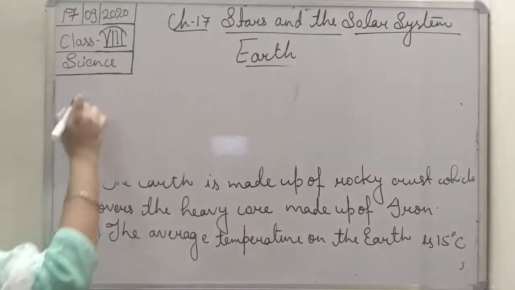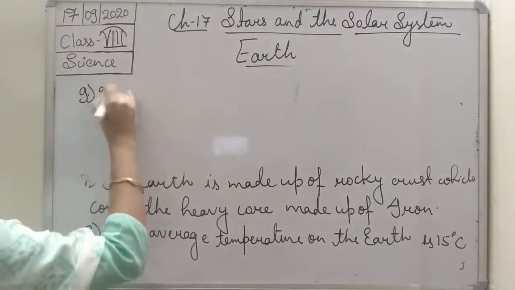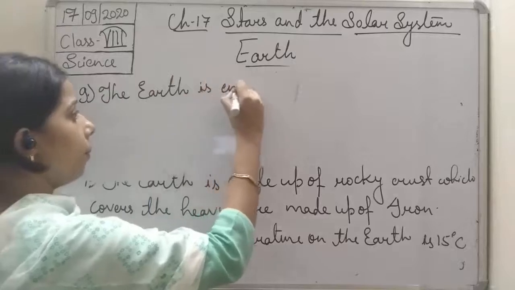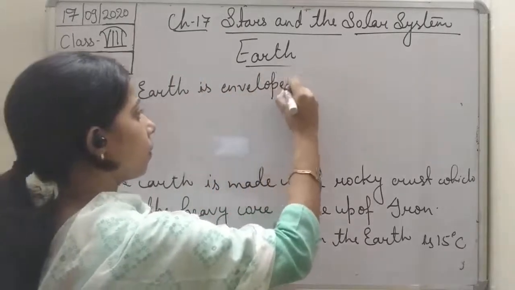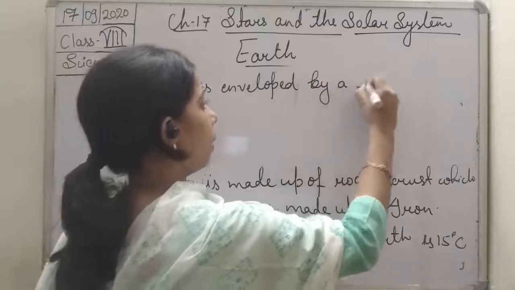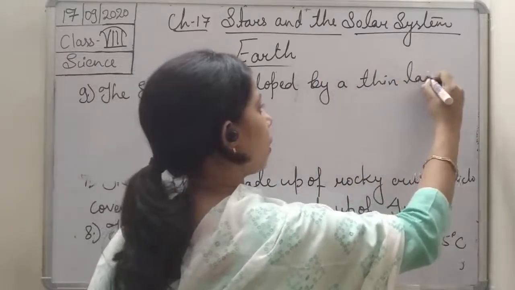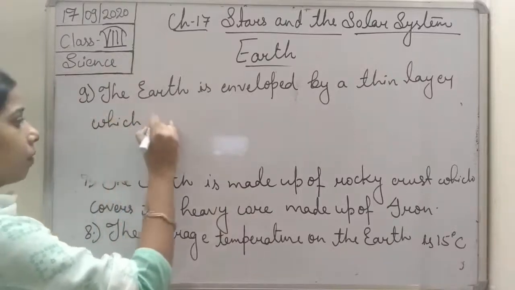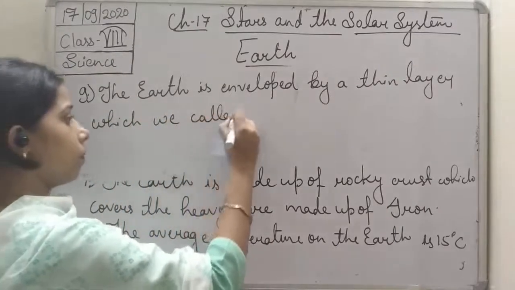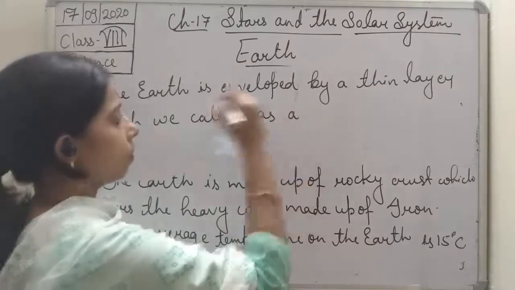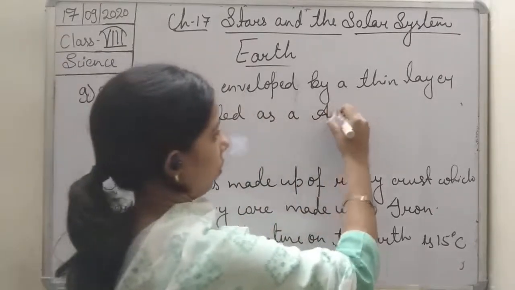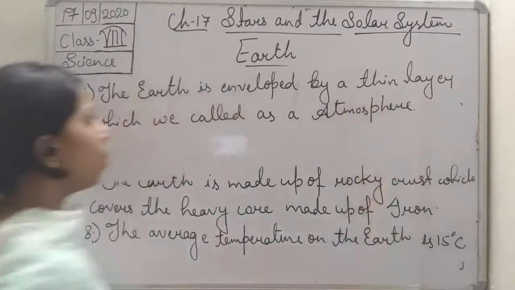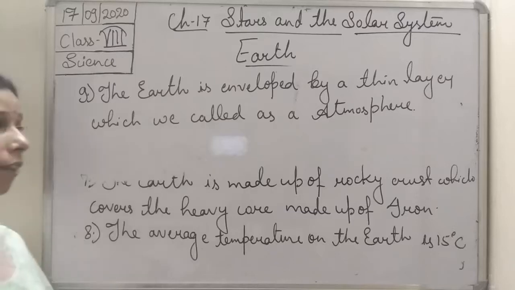So the earth is enveloped by a thin layer which we call the atmosphere.